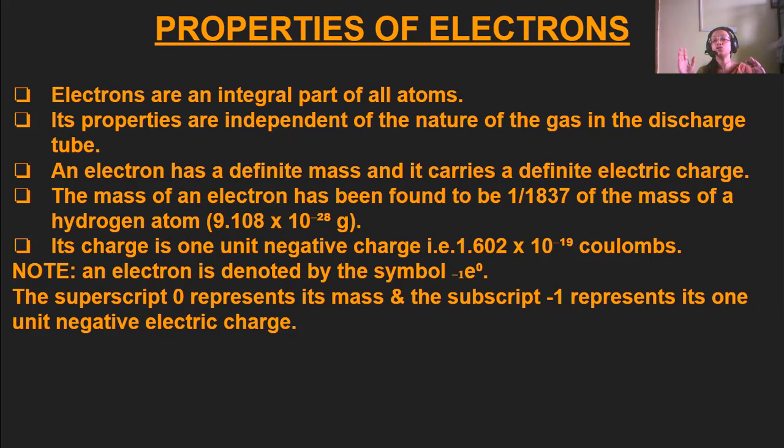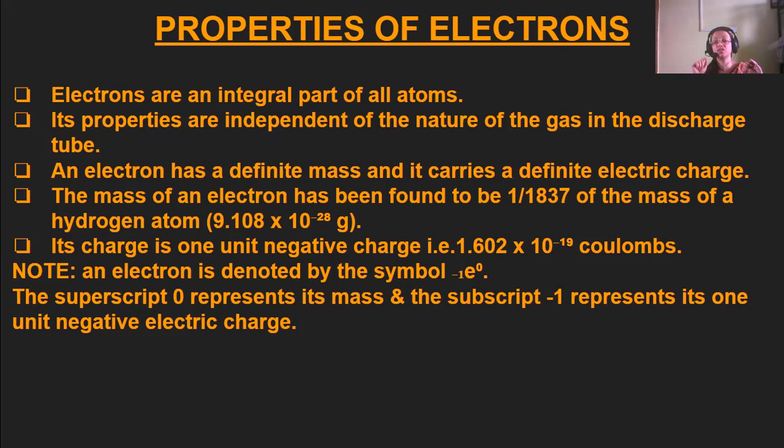And the mass of the electron is found to be 1/1837 of this, of 9.108 into 10 to the power minus 28 grams. Its charge is 1 unit negative charge, that is 1.607 into 10 to the power minus 19 coulombs. The unit of charge is the coulomb. An electron is denoted by the symbol e, with superscript 0 and subscript -1.